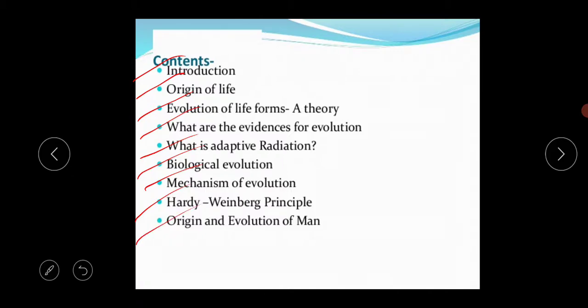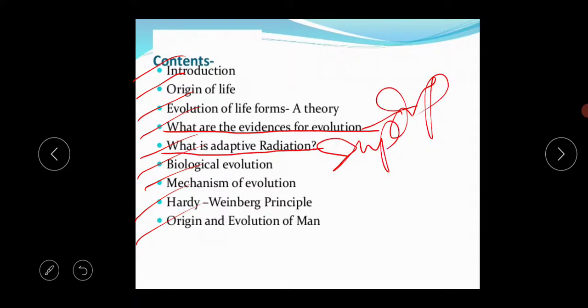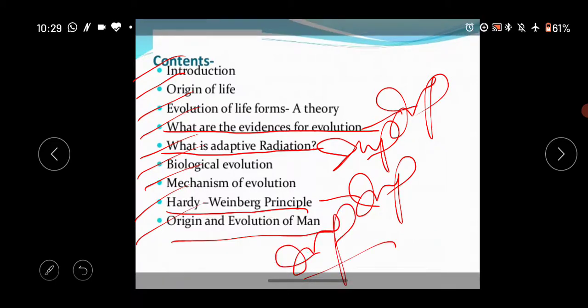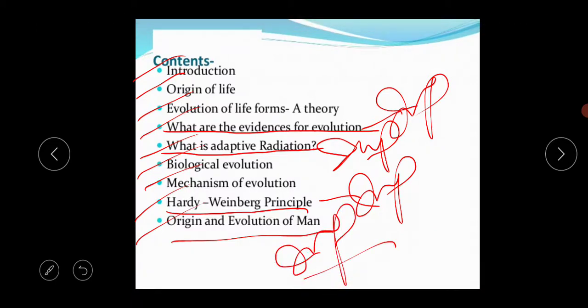Within all those topics, the main important topics are: what are the evidences of evolution, what is adaptive radiation, the Hardy-Weinberg principle, and the origin and evolution of man. The rest of the topics are also important, but within all topics these 4 topics are very, very important for your class 12 biology exam.